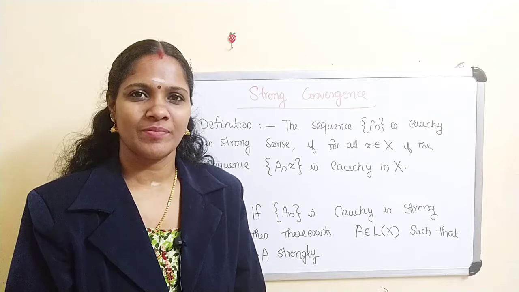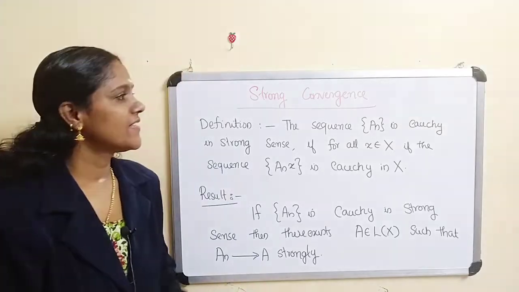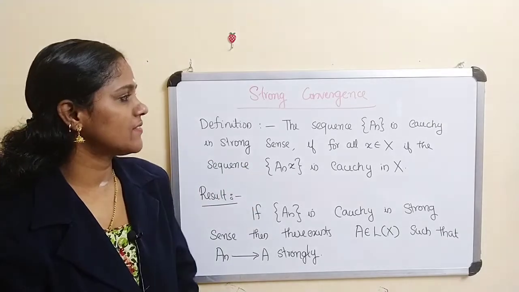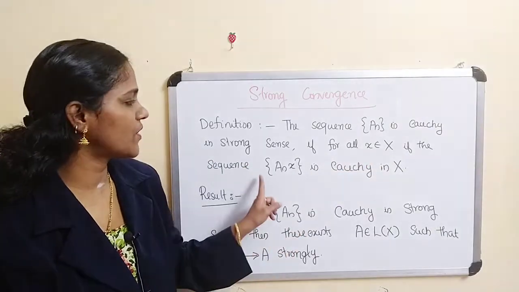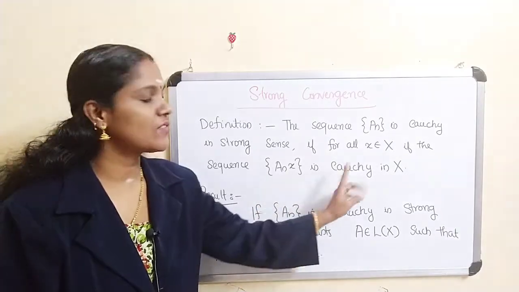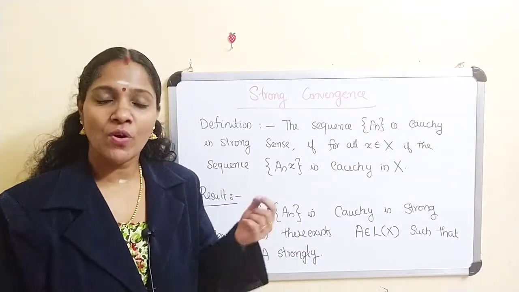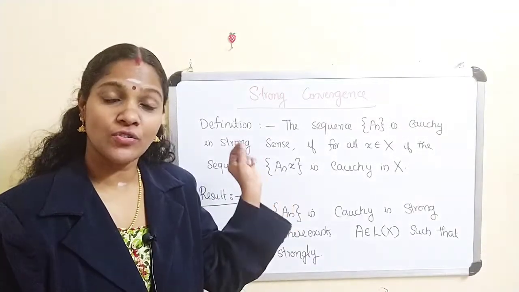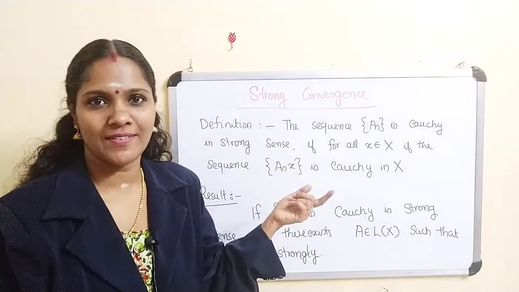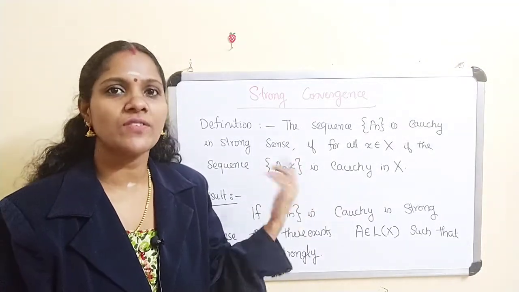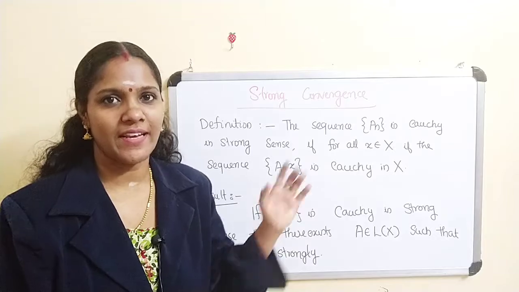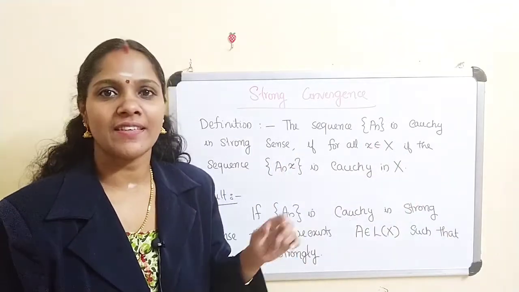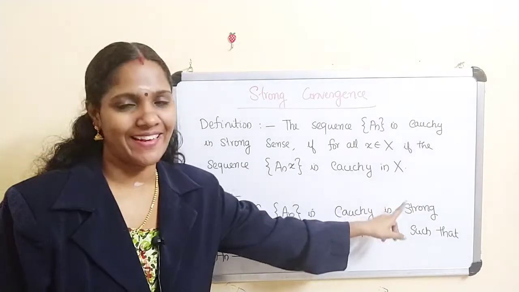The next definition: the sequence A_n is Cauchy in the strong sense if for all x belonging to X, the sequence A_n x is Cauchy in X. A_n x lies in the range, which is also a subset of X. Therefore, A_n x is a Cauchy sequence in X.